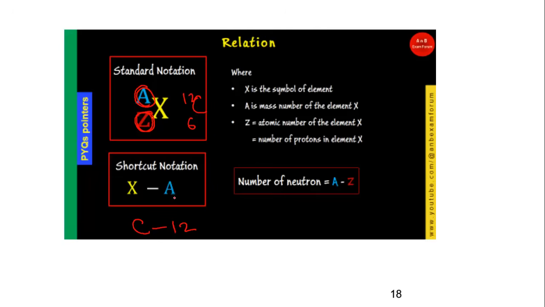Why is this shortcut notation used? Because you know the symbol. If you know the symbol, you can easily tell the atomic number. Okay, so if you want to find the number of neutrons, it is this minus this. So mass number minus the number of protons, or the atomic number, is the number of neutrons.